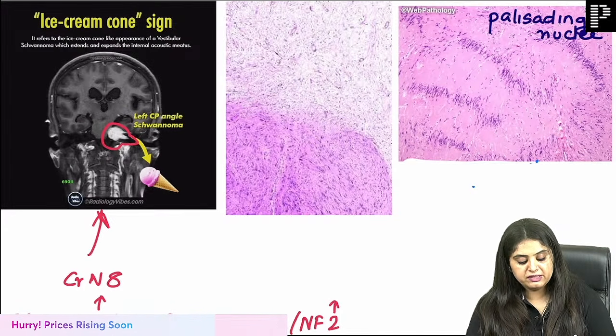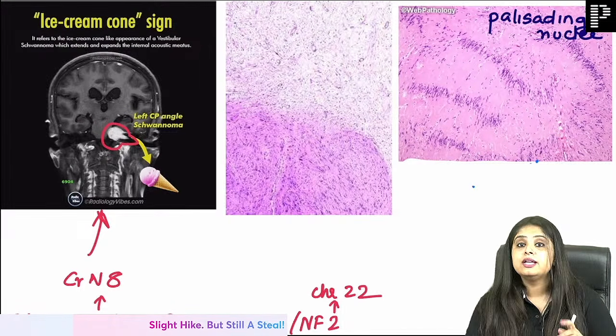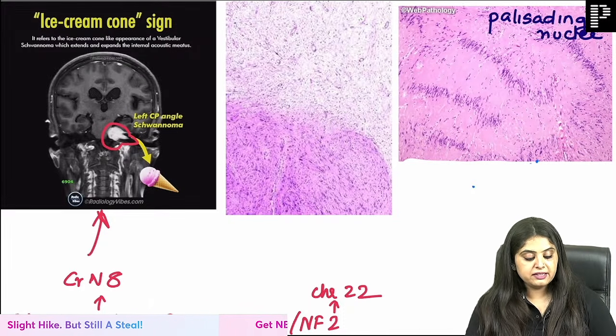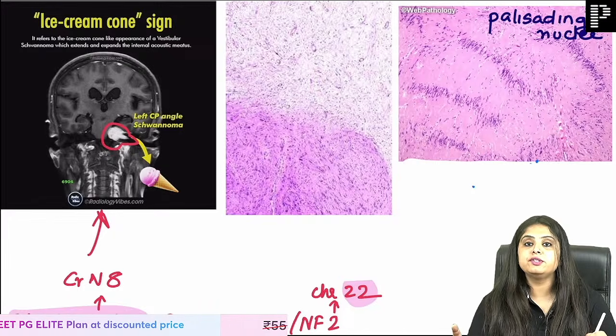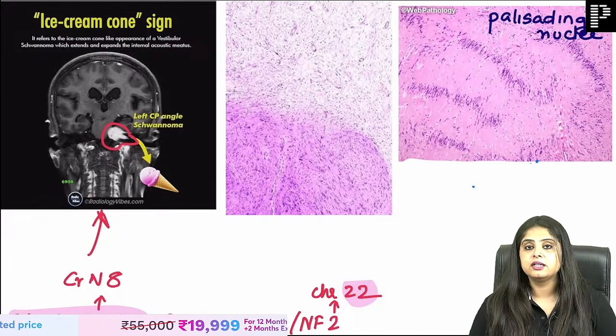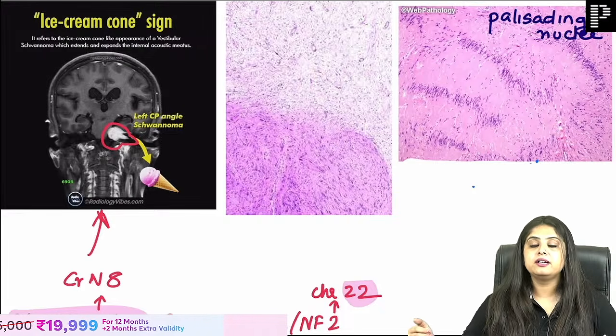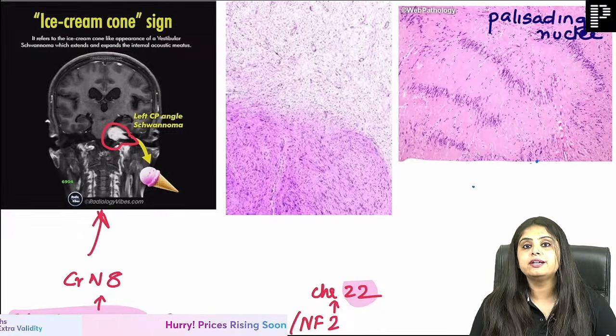2 times 2 means that is going to be chromosome 22. A question, सुन लो, that if they say that there is bilateral cranial nerve 8 involvement, which is the chromosome responsible for this, that's an indirect way of asking the same thing. Bilateral cranial nerve 8 involvement, मतलब it is chromosome 22, that is NF2.